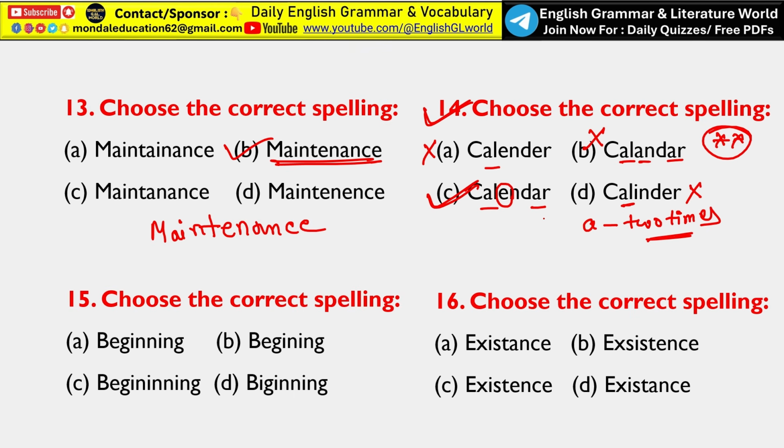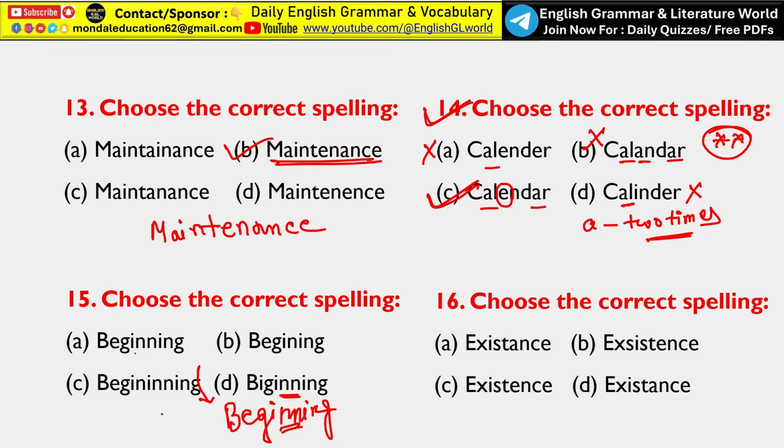Okay. Next, choose the correct spelling, that is beginning. So now the correct spelling of the word beginning, that is BEGINNING. So we need double N. Here also double N is given.